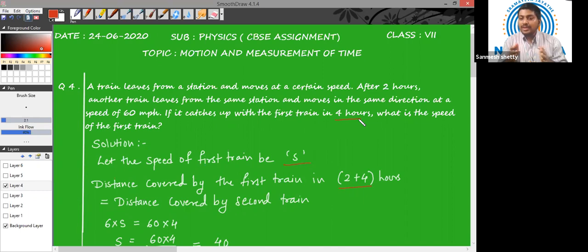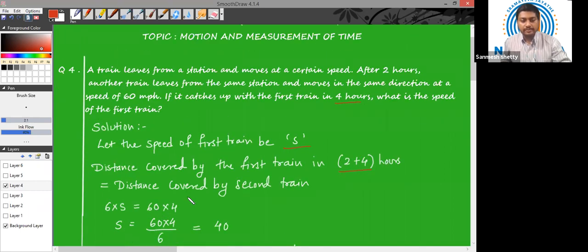Now, when both the trains meet each other, their distances should be equal. By logic, if they catch up with each other, their distances should be equal. So distance covered by the first train in 2 plus 4, which is 6 hours, should be equal to distance covered by the second train. Now the distance formula we already know, which is speed into time.